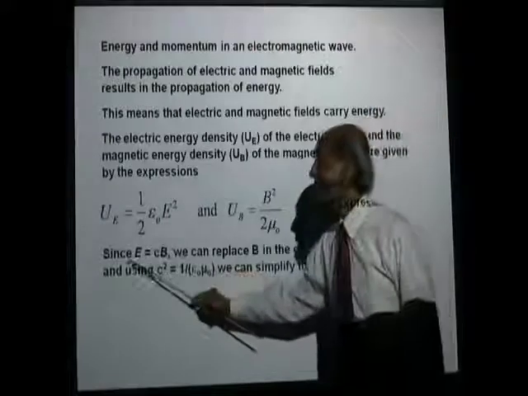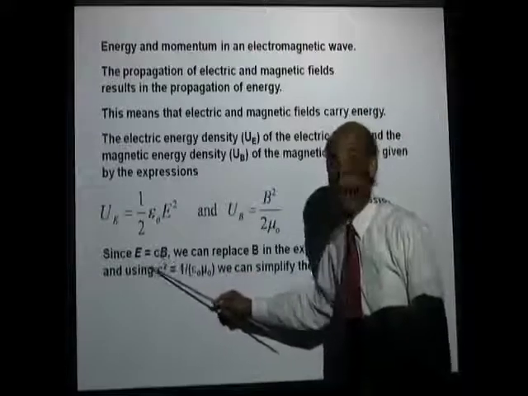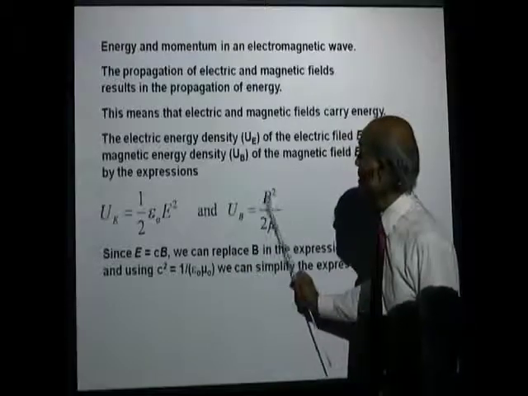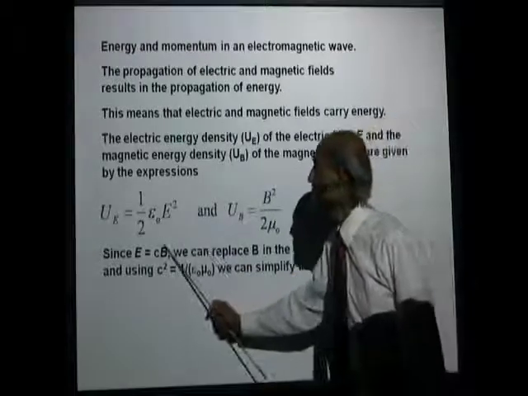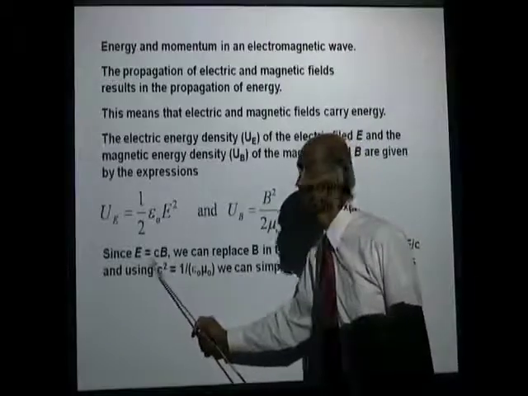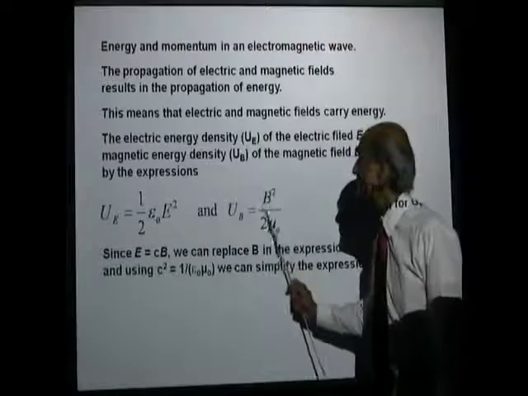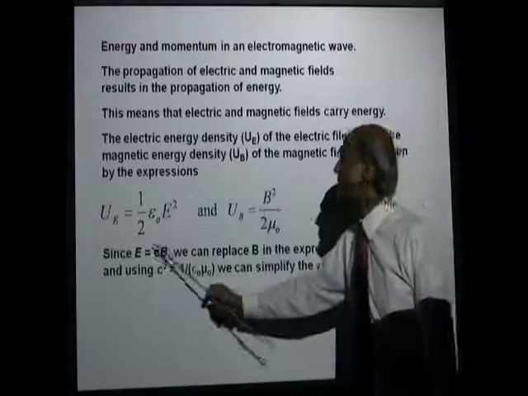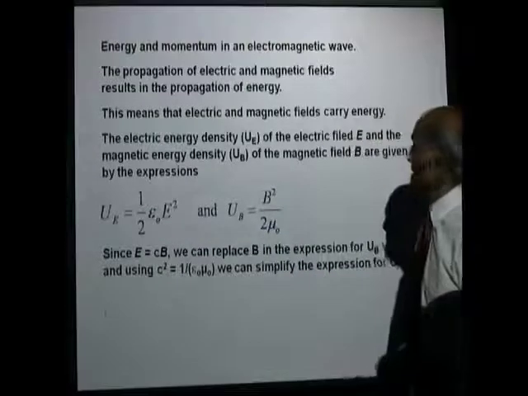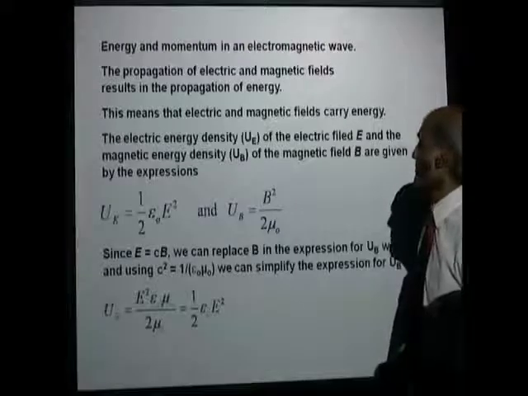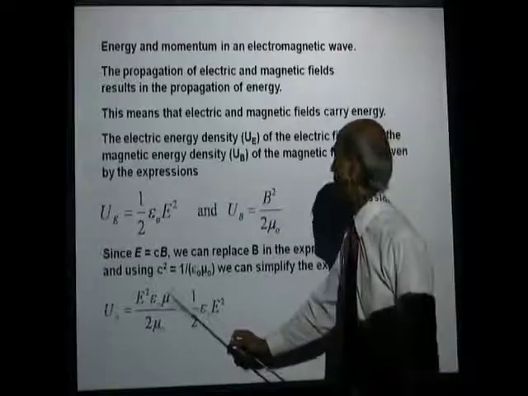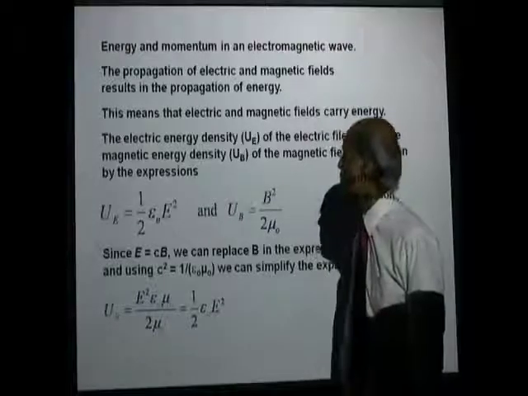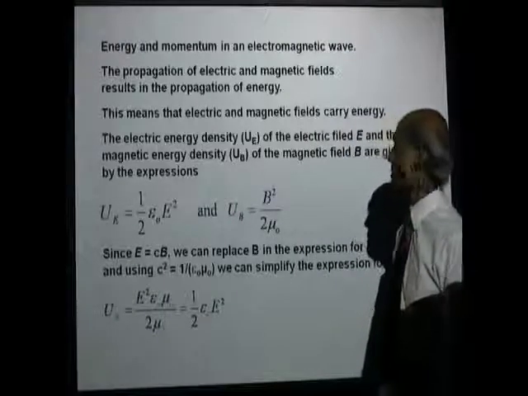Now, since E equals C B, remember that? We can actually modify these equations. Suppose we replace our B by E divided by C here. Can you do that? What will U B become? E squared epsilon naught mu 0 over 2 mu 0.